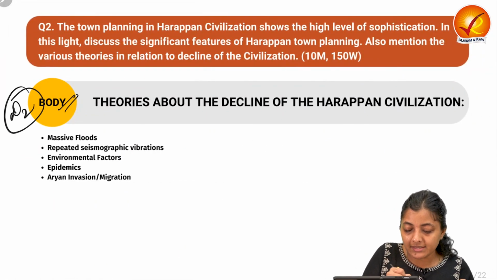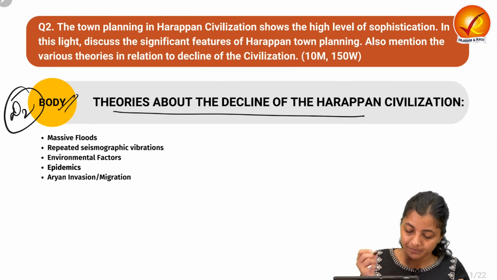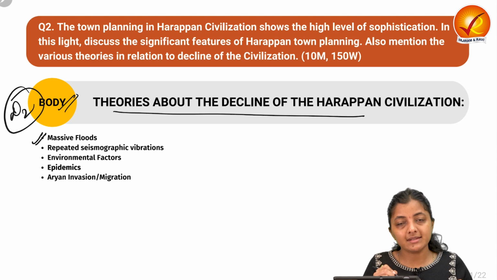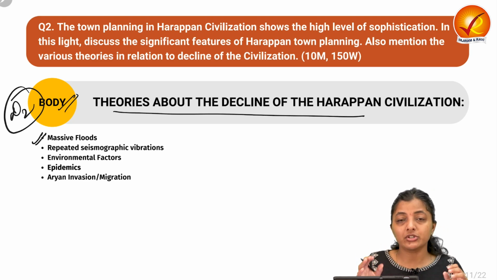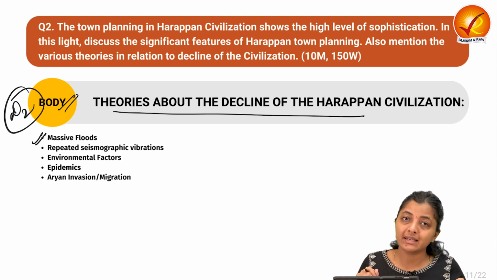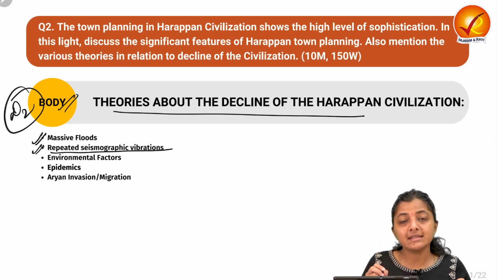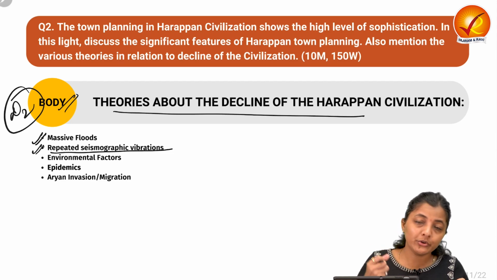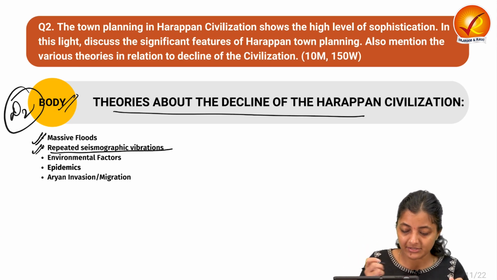Next, demand 2: the theories about the decline of the Harappan civilization. The very first theory says that there were massive floods in the Indus Valley that led to the decline of the Harappan civilization. Next, as it lies in a high seismic zone, maybe high seismicity led to the decline of the Harappan civilization.